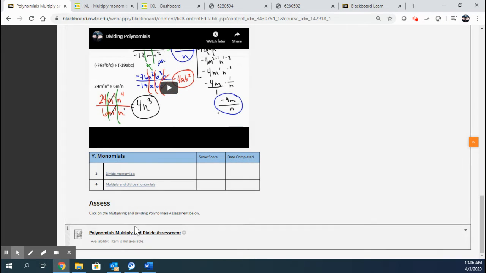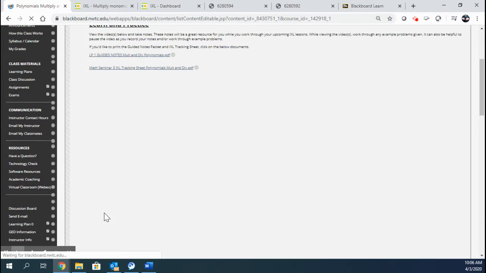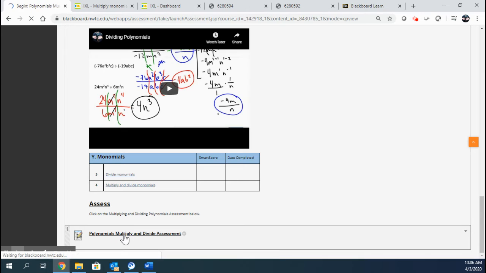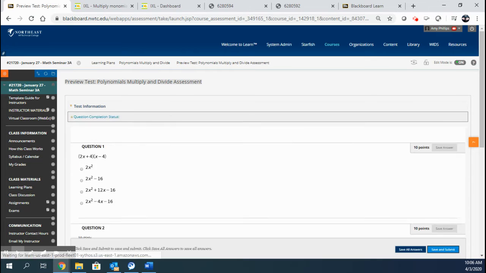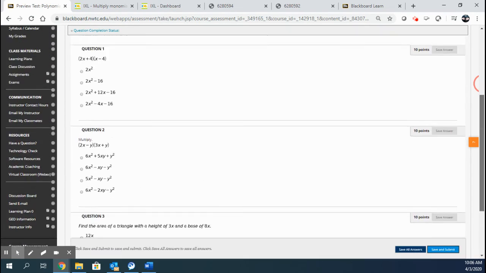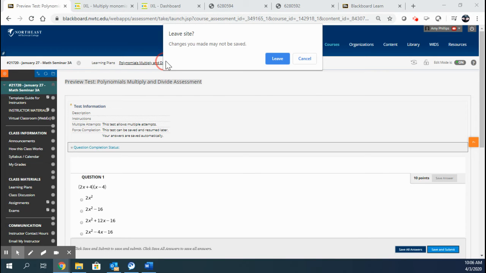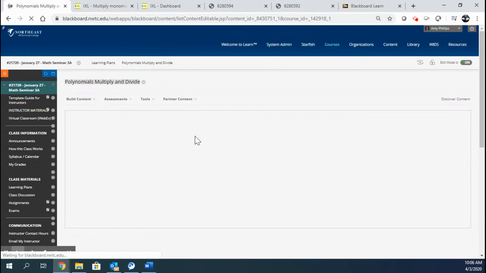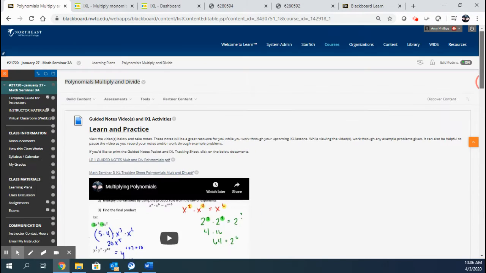After every learning plan, I'll also have an assessment created. So right here, actually, now it's available to you. If I scroll down and I click this assessment, I can begin. And it's basically the same assessments that I would be handing out in person. I've just created them within Blackboard. And you can take these as many times as you want. And when you submit, it does give you the correct answer. So that's how my plan is to lay out every learning plan from here on out.